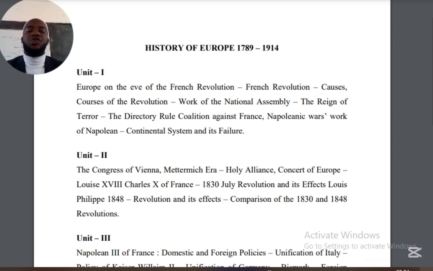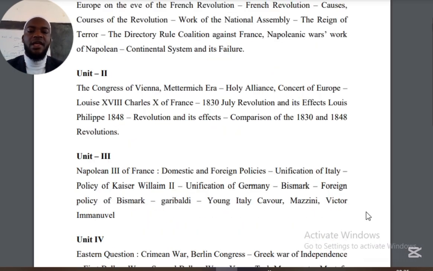Then from there, we shall look at the Vienna settlement and the Congress system and the era of Metternich. This is when we shall also analyze the restored Bourbons in France. Still, according to the course outline here, we shall look at Napoleon III, Louis Napoleon III of France, his domestic and foreign policies.